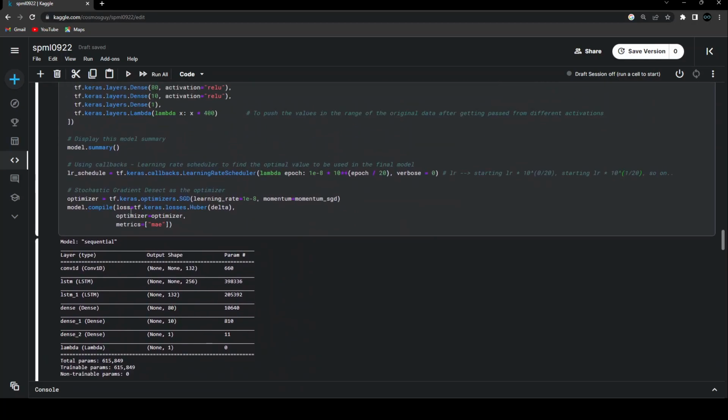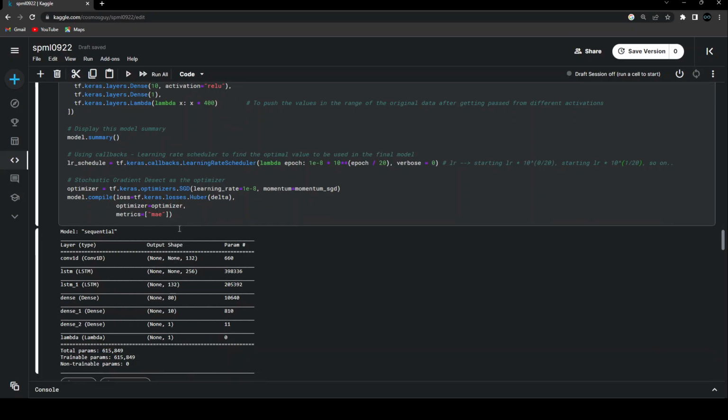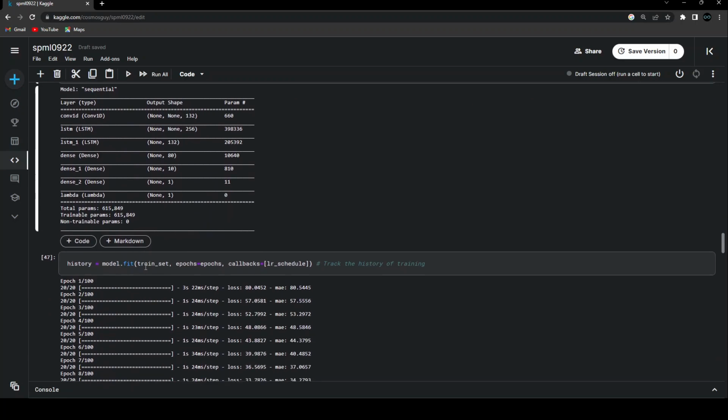Yeah, over here. So after that, we are compiling the model with the Huber loss with the delta value as 1, and the optimizer as this SGD optimizer. The metric that I'm using to monitor is the mean absolute error. That's what I'm trying to monitor. And then after this, I'm going to start my training process over here.